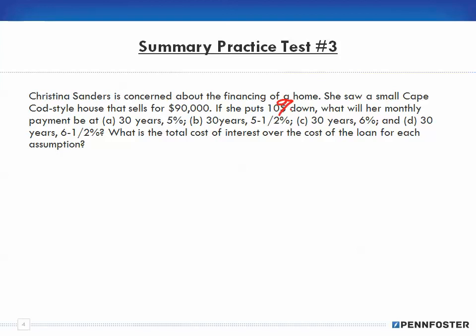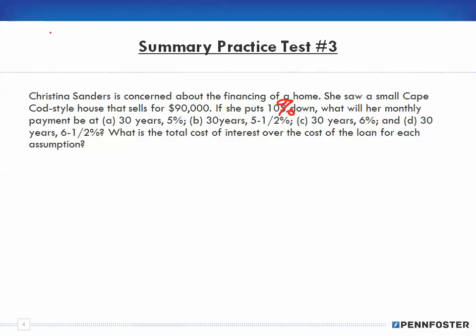So if she puts down 10%, what will her monthly payment be at 30 years for 5%, 30 years at 5.5%, 30 years at 6%, and 30 years at 6.5%? What is the total cost of interest over the cost of the loan for each assumption? So basically we have 4 different assumptions here, and the only difference is going to be the percentage we use, which changes the factor.